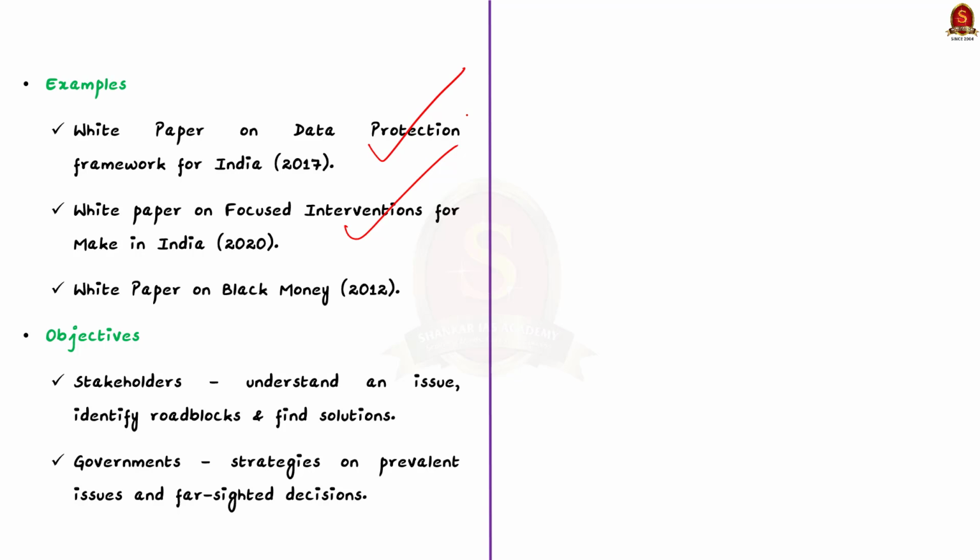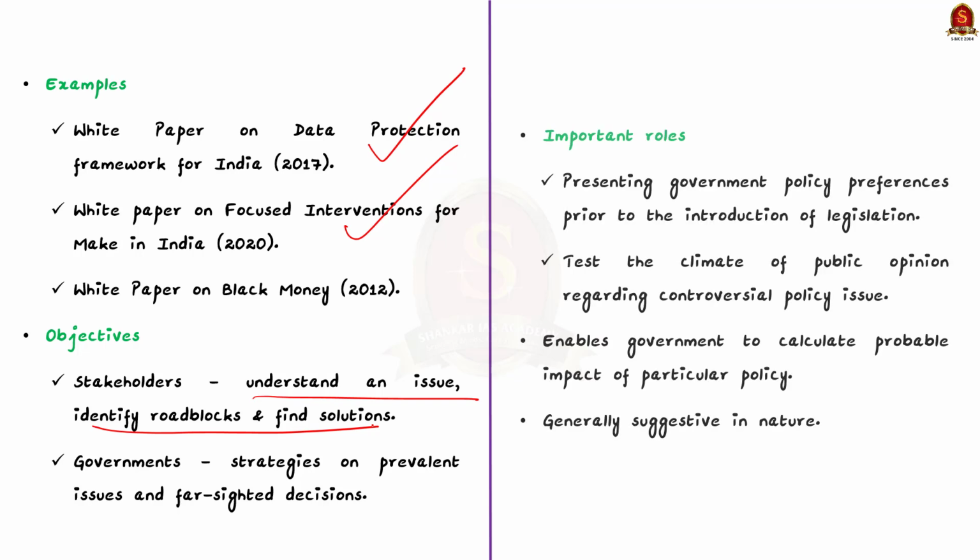So what is the objective behind it? See, the first objective is to help the stakeholders in a policy. The white paper helps stakeholders to understand an issue, identify roadblocks and find solutions to the problems. Secondly, it helps the government to come up with strategies on prevalent issues and take far-sighted decisions. Thirdly, it performs important roles like presenting government policy preferences prior to the introduction of legislation, and it is used to test the climate of public opinion regarding any controversial policy issue. Finally, white papers are generally suggestive in nature.